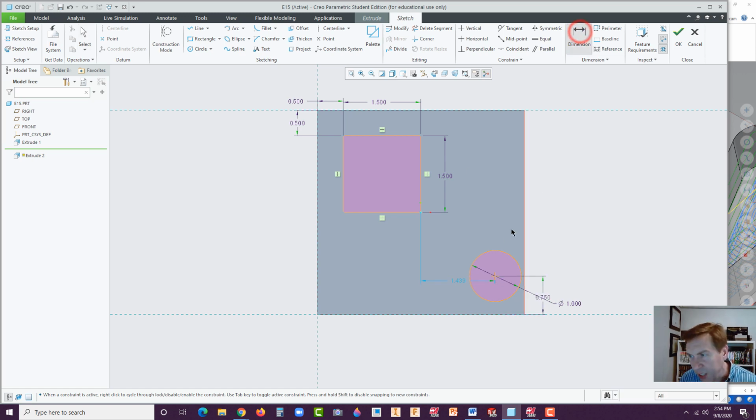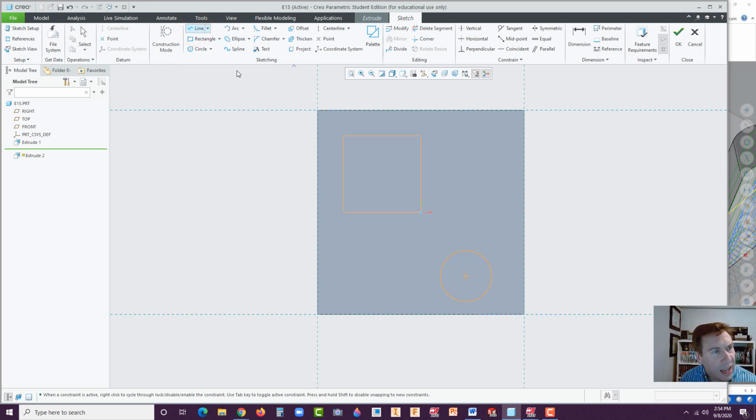Now let's go to dimension and dimension the center point of that hole to this edge, and then middle click down here, 1.125. Middle click, let's lay the dimensions out a little bit nicer. All right, so we've got those positioned. Let's go ahead now with the triangle.